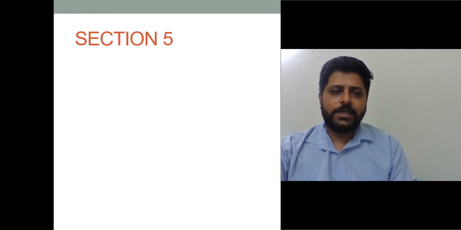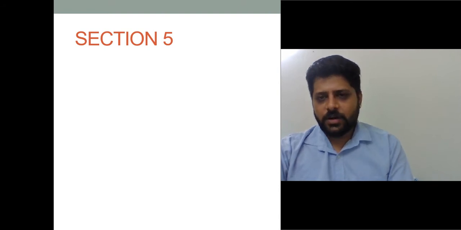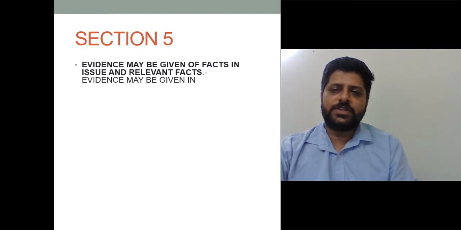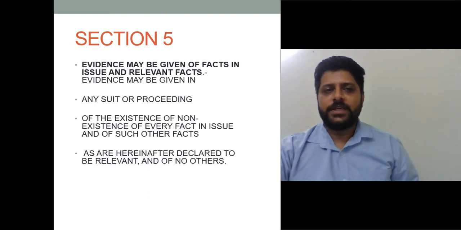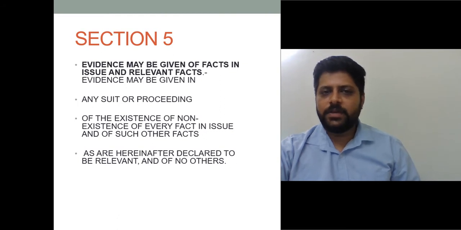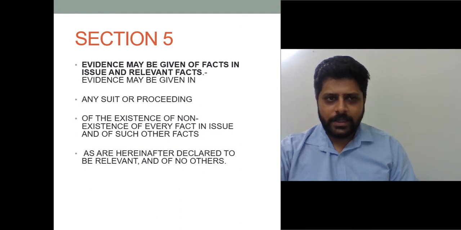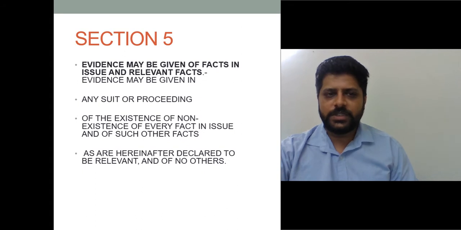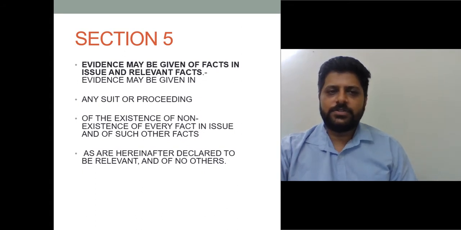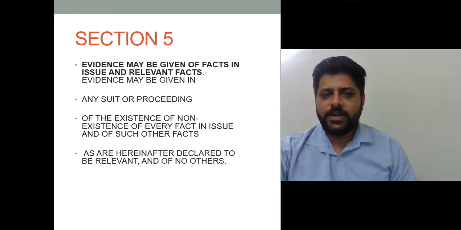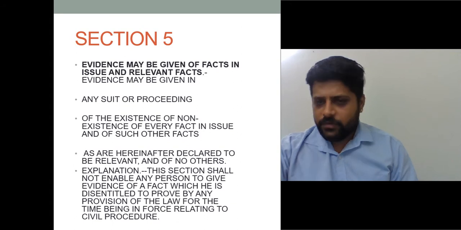You see, the first section of Chapter 2 is Section 5. Section 5 talks about the relevancy of facts. It says that evidence may be given of facts in issue and relevant facts. It goes like this: evidence may be given in any suit or proceeding of the existence or non-existence of every fact in issue, and of such other facts as are hereinafter declared to be relevant, and of no others.